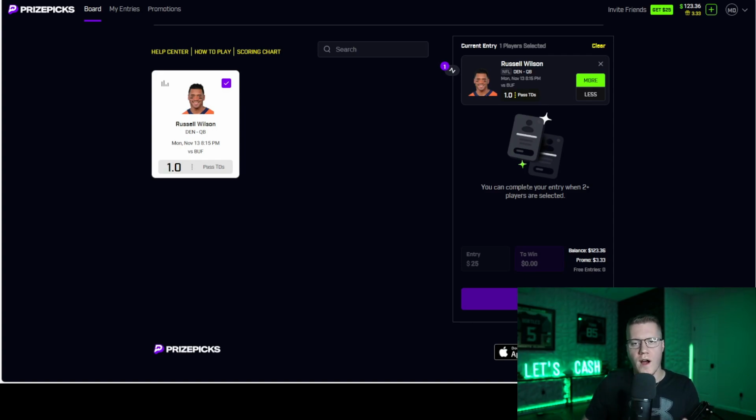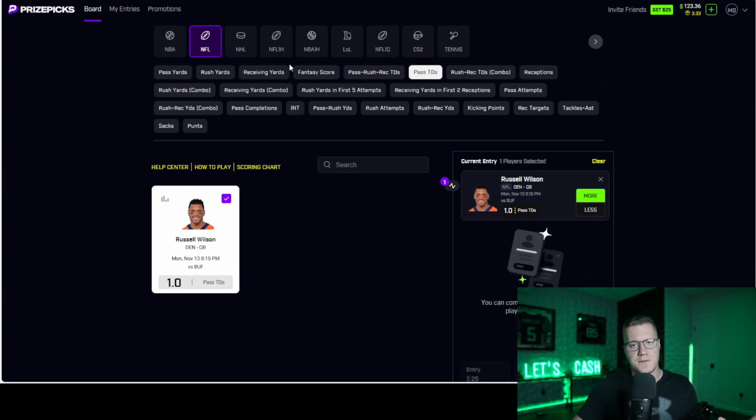Now, in order to understand why the correlation strategy works, you first need to understand how the PrizePicks payouts work. PrizePicks is a fixed fantasy platform, meaning they don't alter their payouts regardless of the combination of players, whether you put them over overs, mix and match different sports, or put all the same players from the same team in a specific slip. With a few exceptions, of course. So I'm going to prove to you guys the math behind PrizePicks. What we need to do is understand the hit rate per leg, basically the break-even percentage per leg based on the implied odds per leg. I know this is going to seem confusing at first, but once I break it down, it's going to become a lot easier to understand.